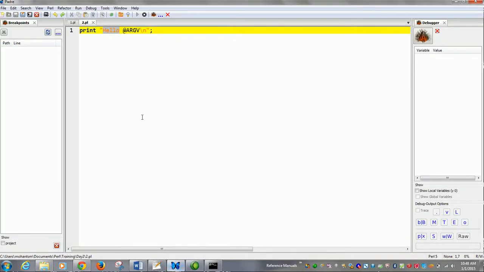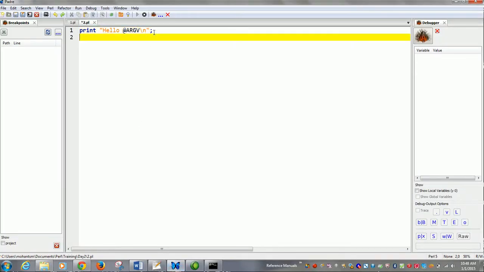Now if I do a print "the teacher name is", I told you in an array the individual items are scalars. A scalar is expressed by a dollar. $ARGV[0], the first item is always indexed 0, then \n.